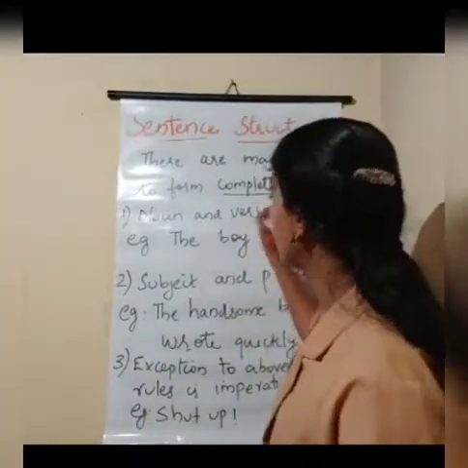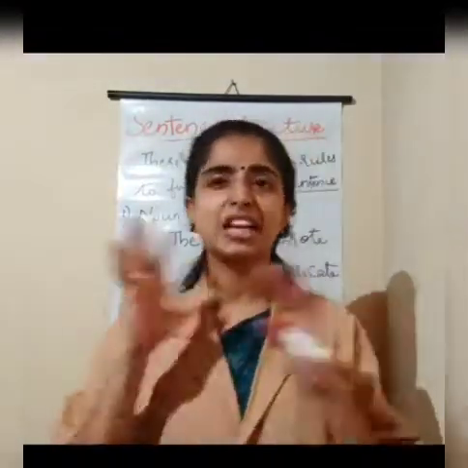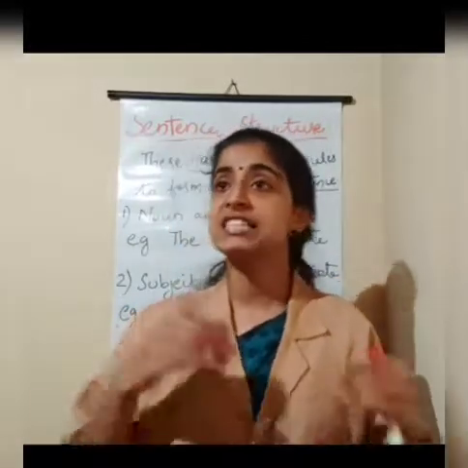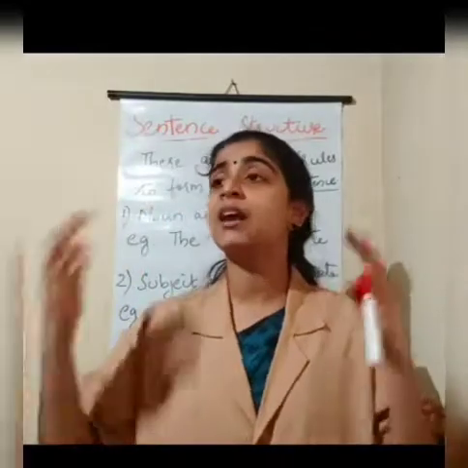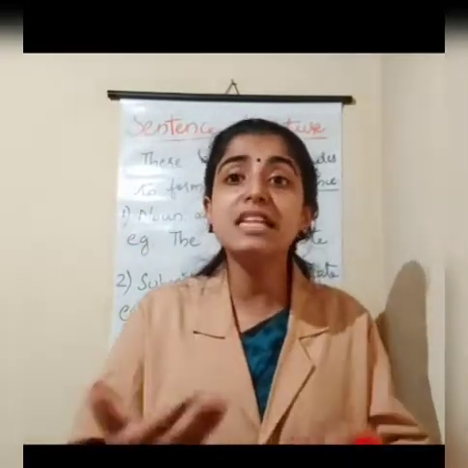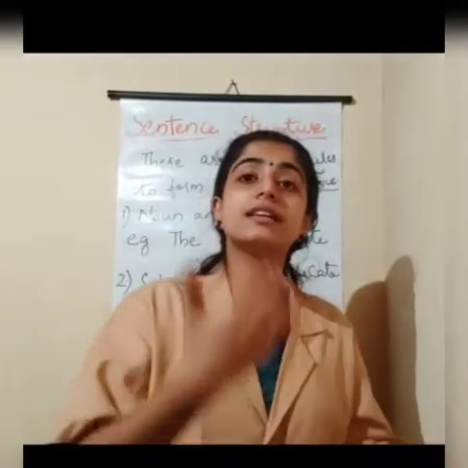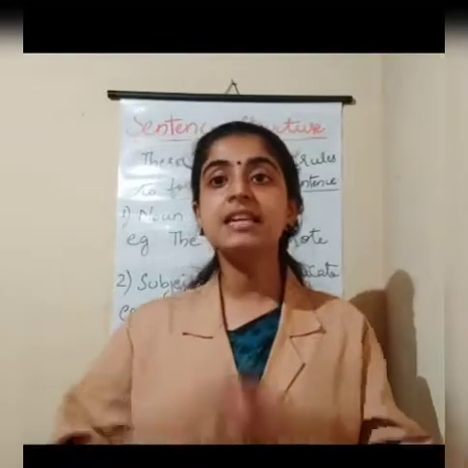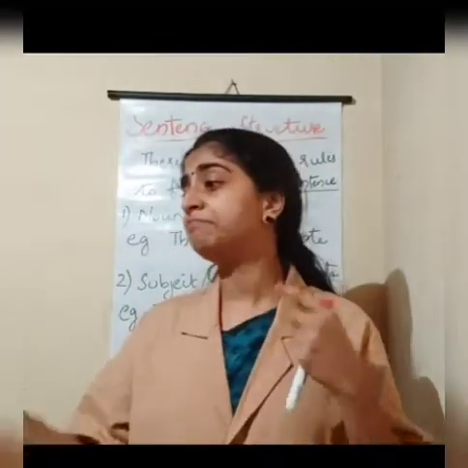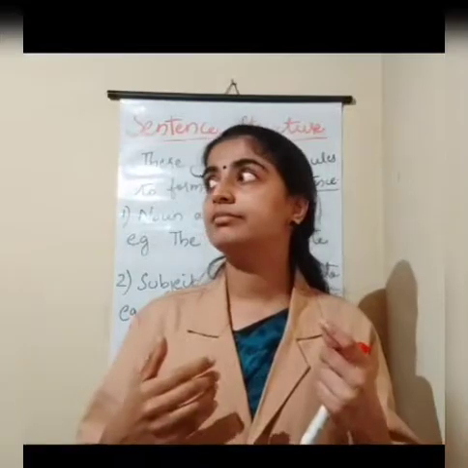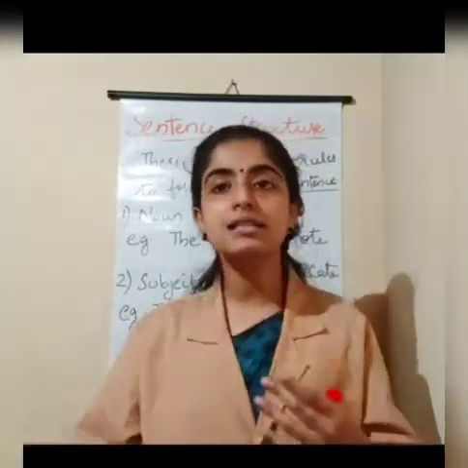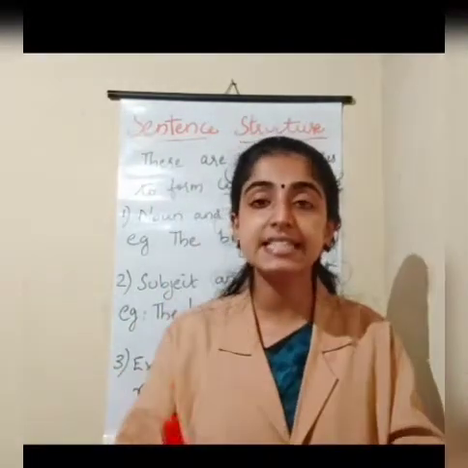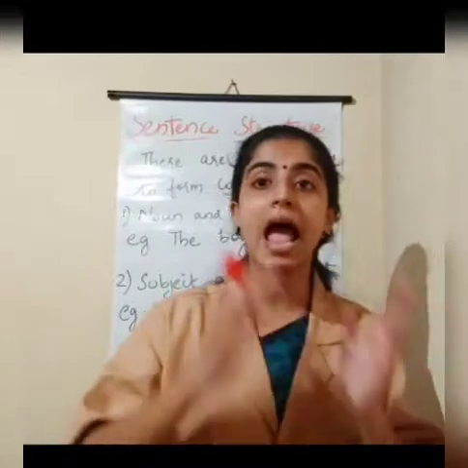Okay. Now what do you mean by a verb? Verb means an action. They are the action words. Or I can say running, walking, playing, sitting, dancing, singing. All these are the verbs. Verbs are the actions, or what a noun is doing. The action of the noun, that is known as a verb. That means sitting, running, walking, cooking, singing, dancing. All these are verbs. So a complete sentence should have a noun and a verb.